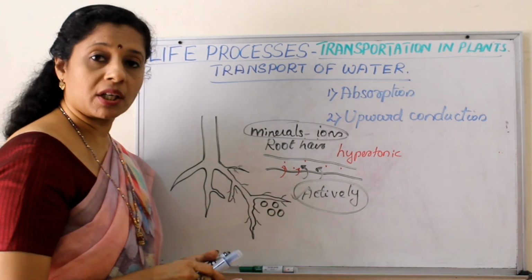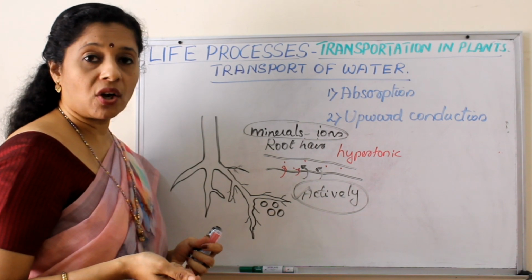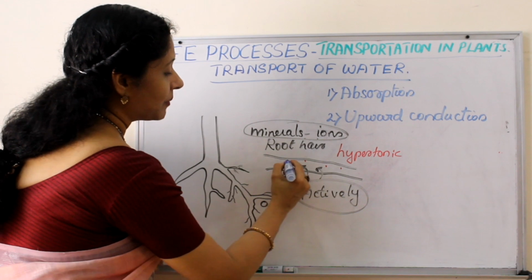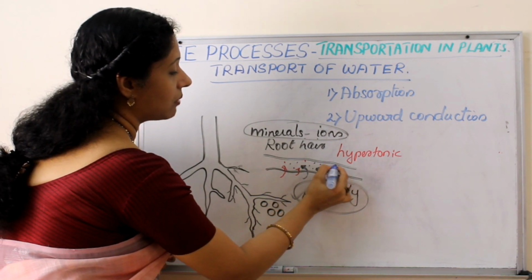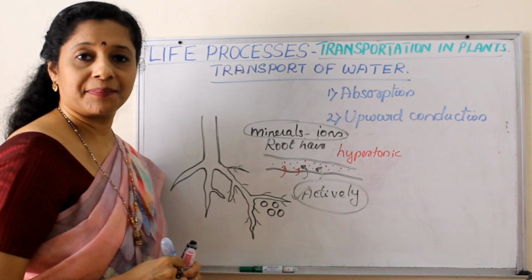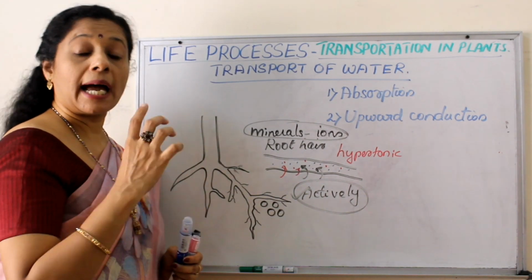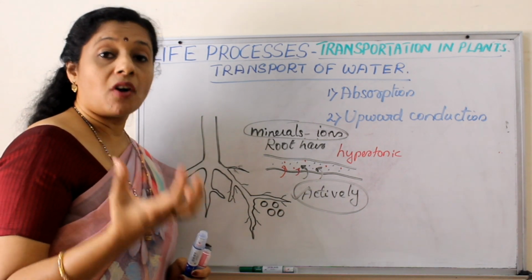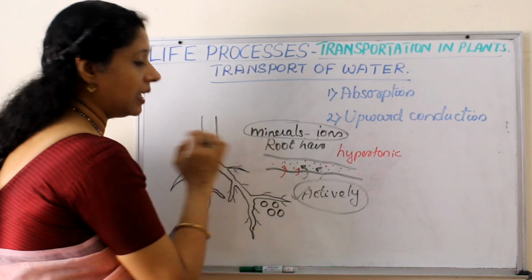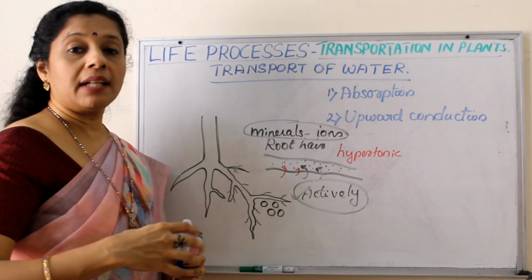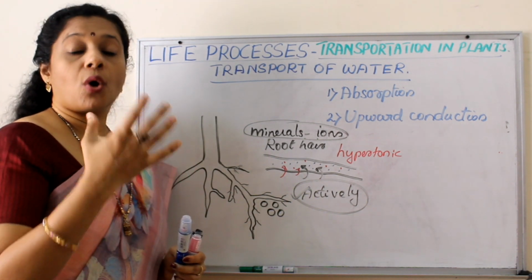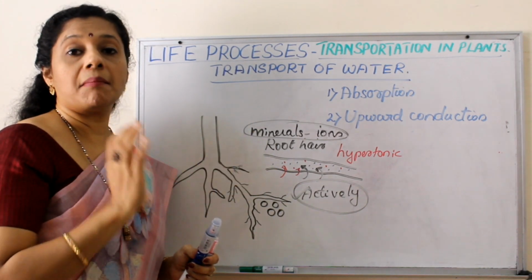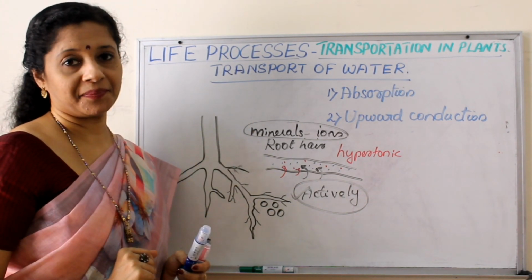We know movement of water molecules from region of higher concentration to a region of lower concentration through semi-permeable membrane is called osmosis. So blue dots show water molecules. So water molecules also came inside. Okay. So this is how absorption takes place. First, from the soil, minerals in the form of ions are taken up actively by the root hair, so that the concentration increases. To compensate that, water also flows inside the root hair by the process of osmosis.